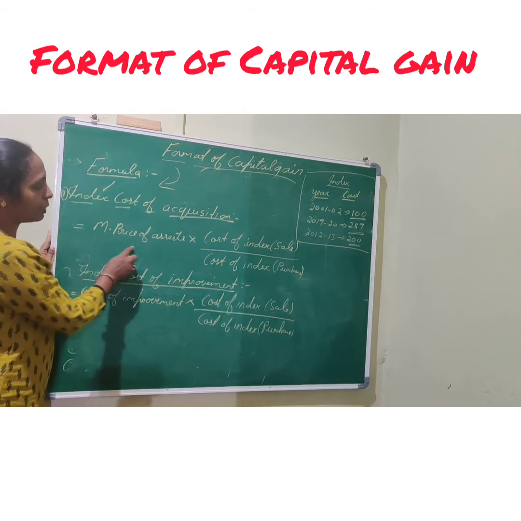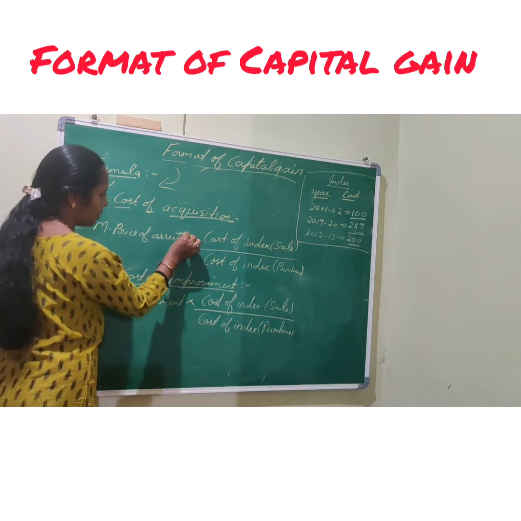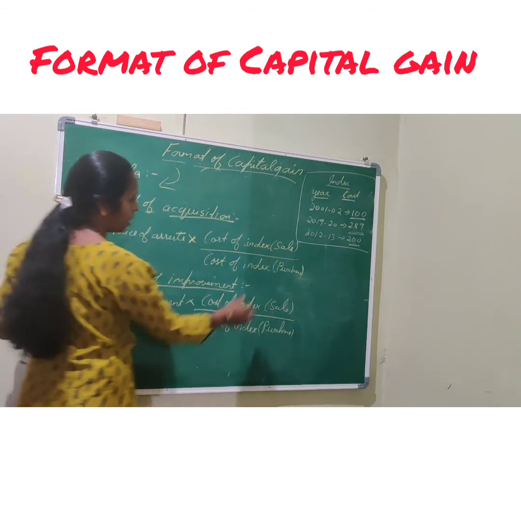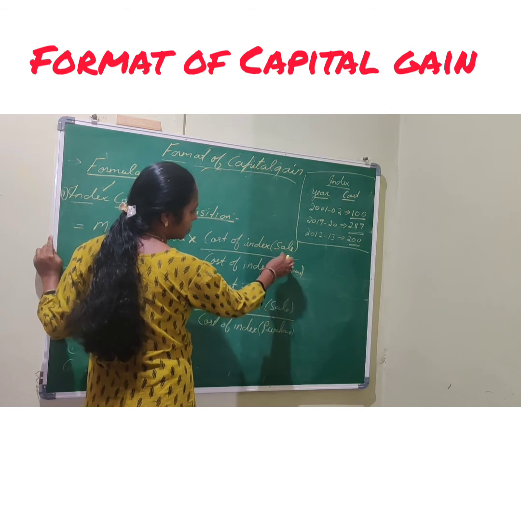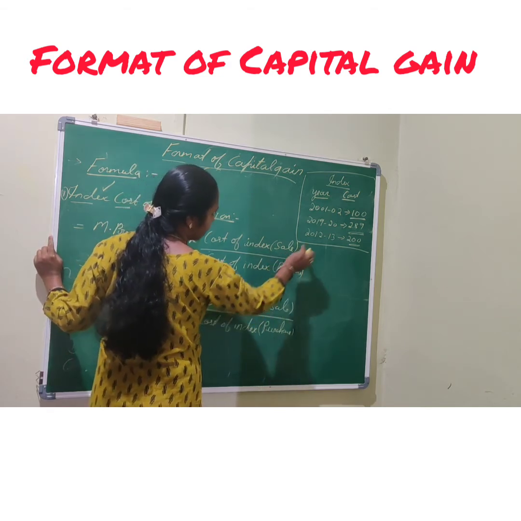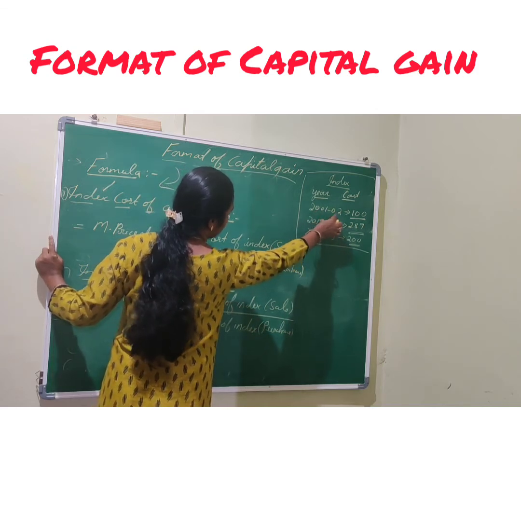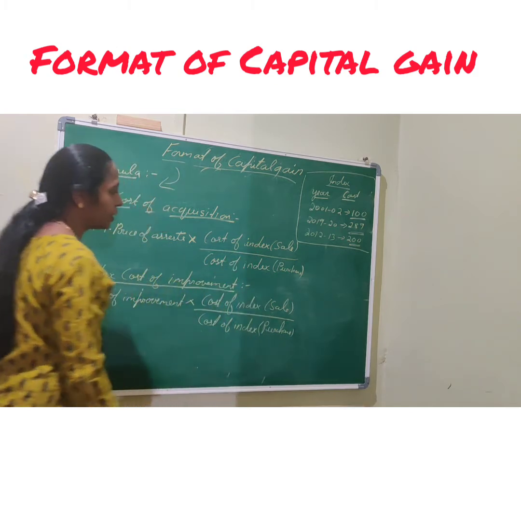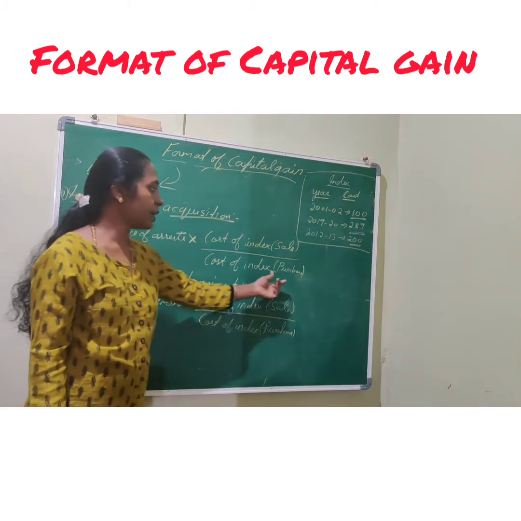Now, market price of asset. First is market price of asset into cost of index. Cost of index, in brackets I have written sale. What is the sale? The sale date, when we have sold the property. Say for example we sold in 2001-02. What is the index of that? 100. So I write here 100 divided by the cost of index at the time of purchase.